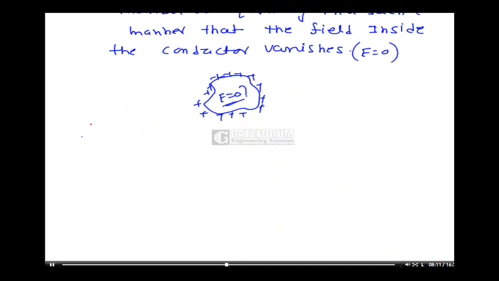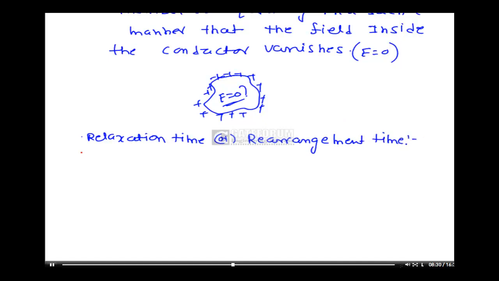Here we will define relaxation time, or rearrangement time. Because we know that if you introduce some charge into a conductor, the charge will get back to the surface of the conductor.